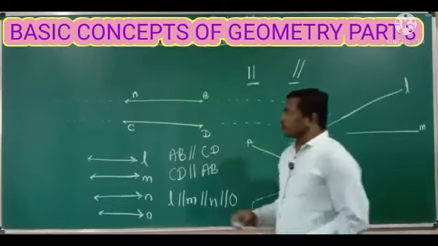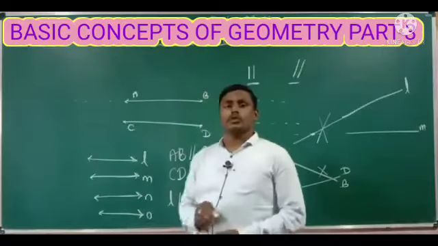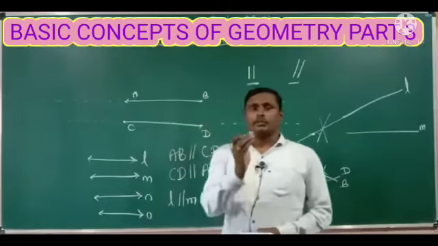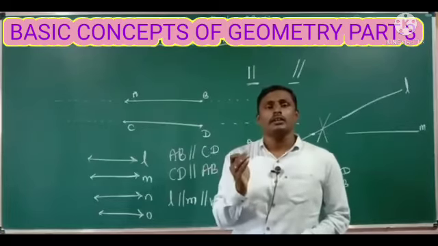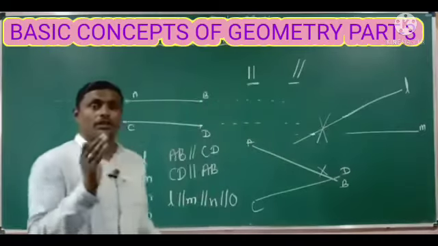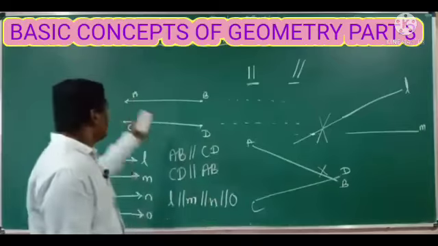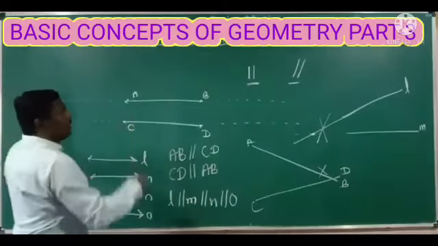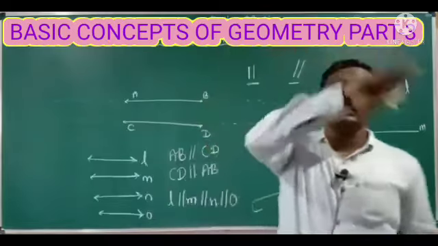Next, now you have some idea about parallel lines. Parallel lines are two lines which do not intersect each other even if we extend them on both sides, right? So these parallel lines will make some angles by intersecting a third line.